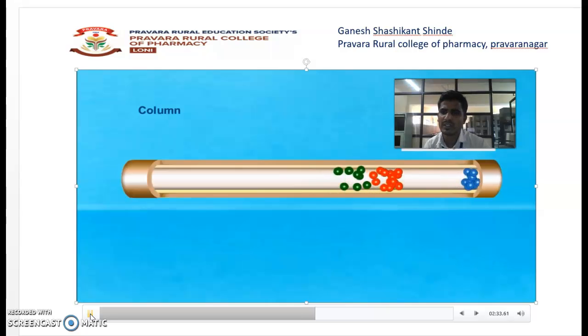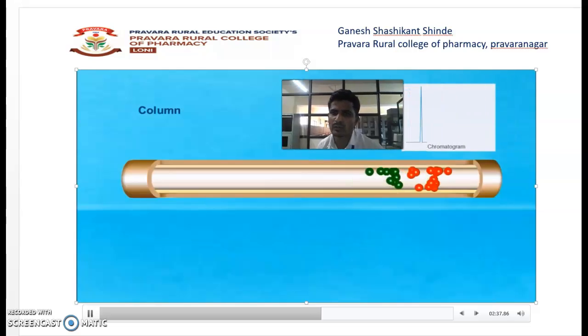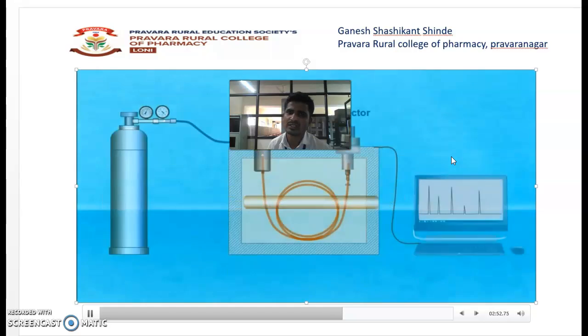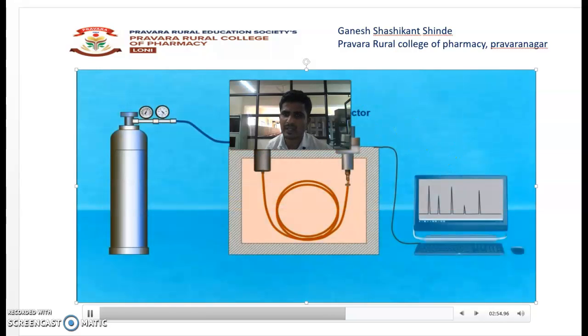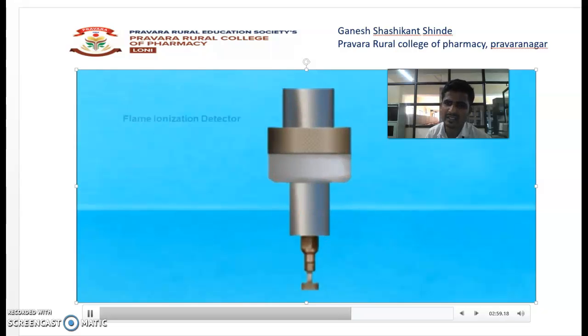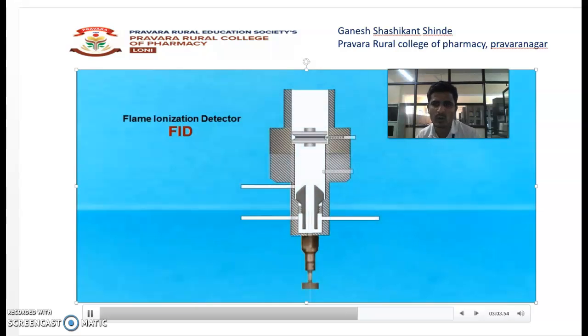Then after separation, we can see that the movement of these components can be shown in the form of a chromatogram. The first chromatogram peak is of the blue component, the second is of the red component, and the third is of the green component. These components get separated and are detected with the help of detectors. We can see the example of the flame ionization detector. In the flame ionization detector, what happens?